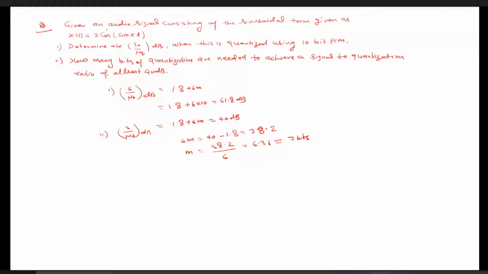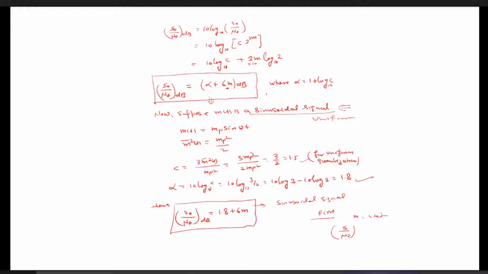That is, given an audio signal consisting of sinusoidal tones, like this. You can see sinusoidal tones, and this audio signal means that our message signal is nothing but the sinusoidal signal x(t). So we need to determine the signal to noise ratio in dB, when it is quantized using 10 bits. As I told you, if it is a sinusoidal signal, then the last simplified expression that we have derived, we can easily use it.